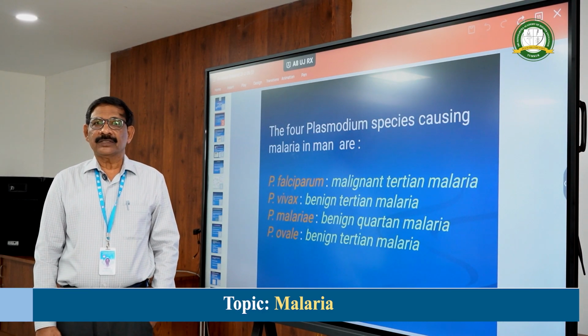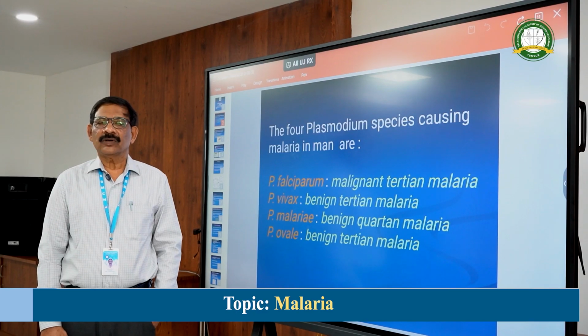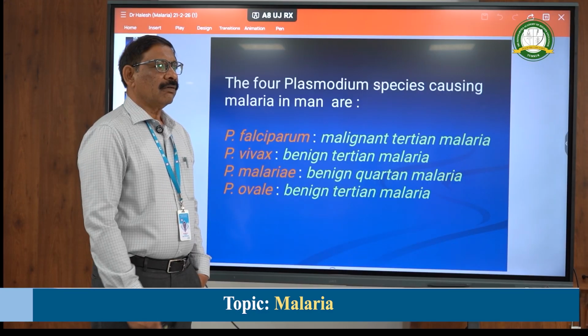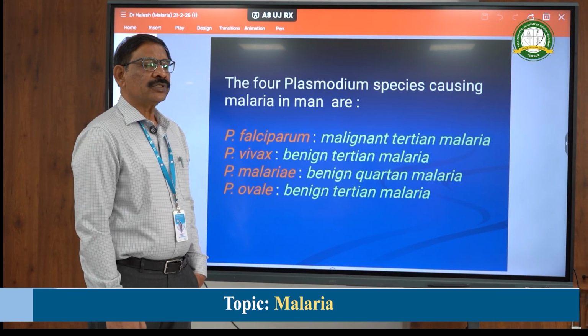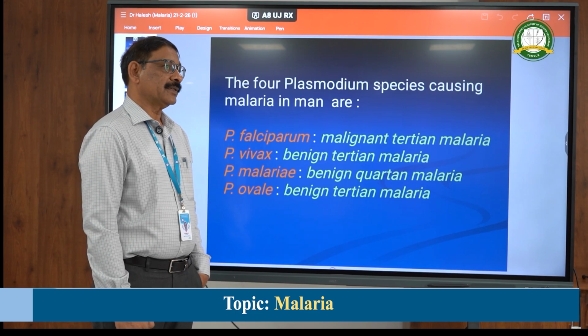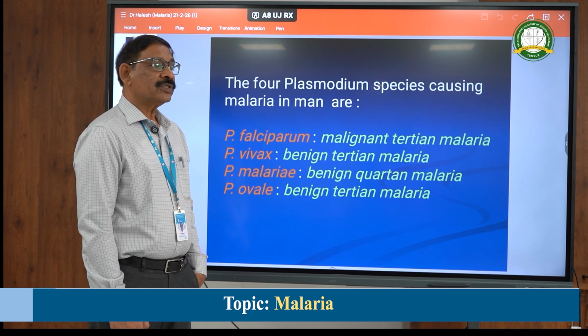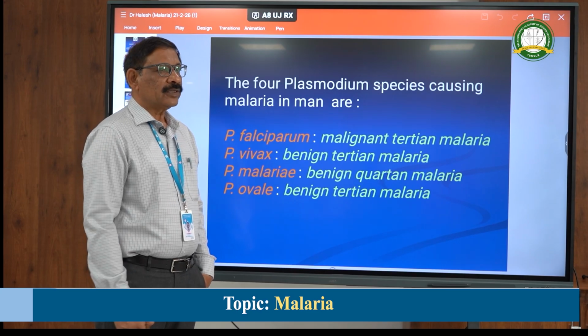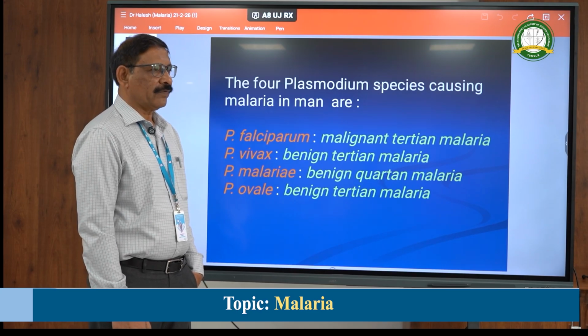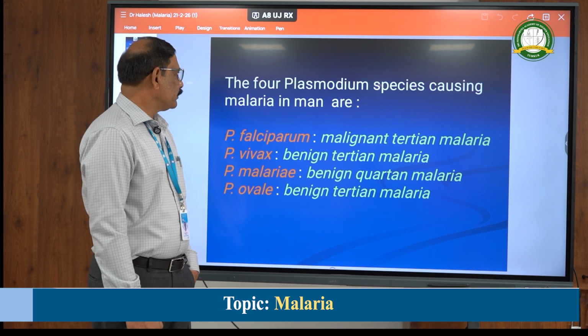Now almost 108 countries are affected by malaria, and most of the African countries and the Southeast Asian countries, including India, are worst affected.